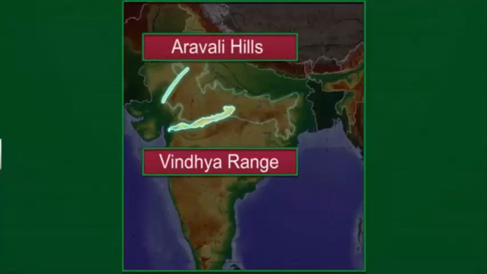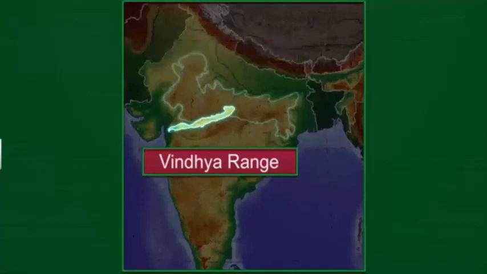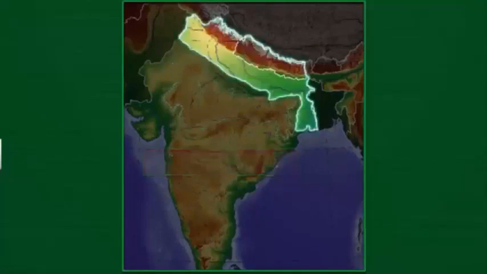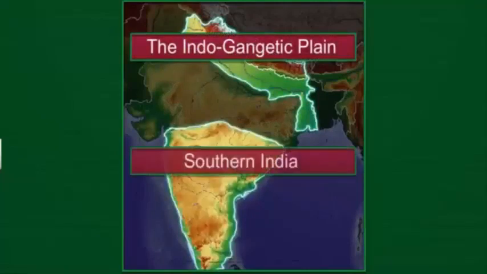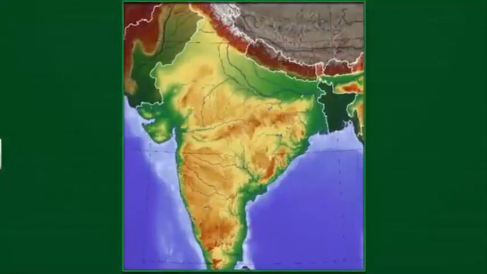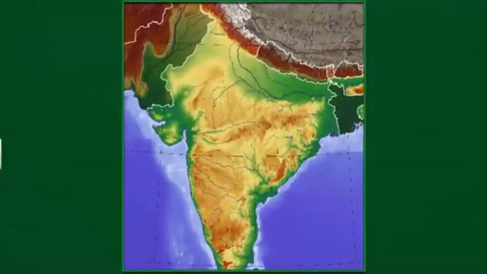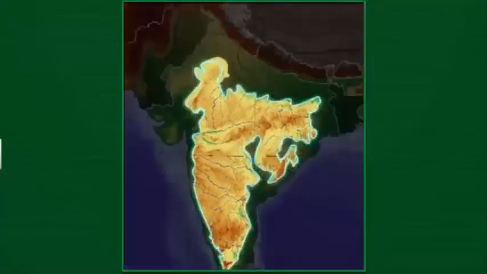The Vindhya Range has a special significance because it divides India geographically into northern India, or the Indo-Gangetic Plain, and southern India. Moving a little west along the Vindhya Range, the Peninsula Plateau gradually merges into the sandy and rocky desert of Rajasthan.